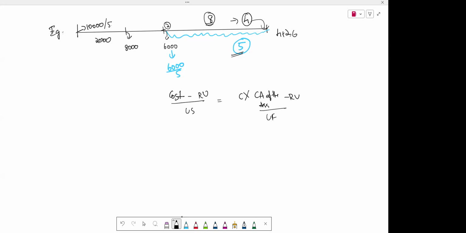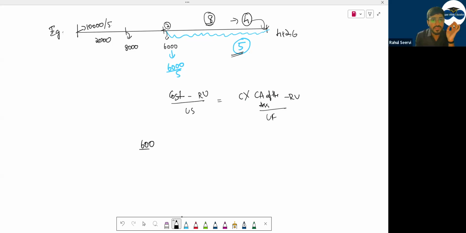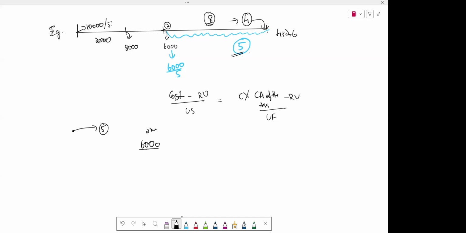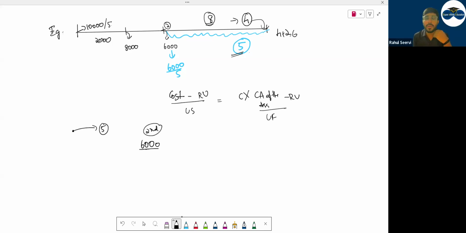Can you explain it again? See here, Afzal, the value of the asset at the end of second year is how much? 6,000. On the first day, you mentioned that the useful life of the asset is 5 years. So 2,000 depreciation you have charged. But at the end of second year, you got to know that the machine can be used for further 4 years. आप machine को और 4 years use कर सकते हो.